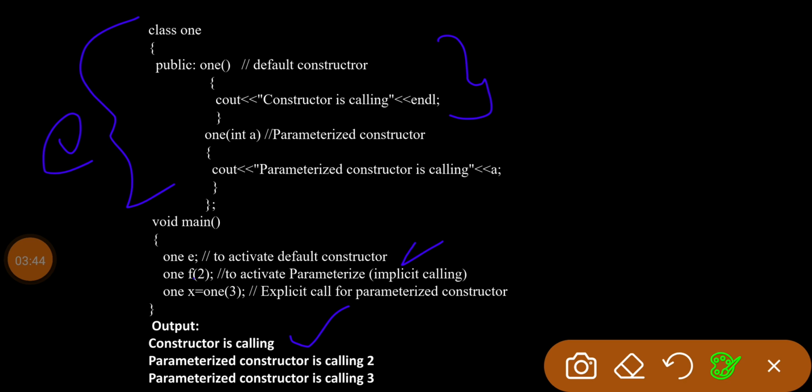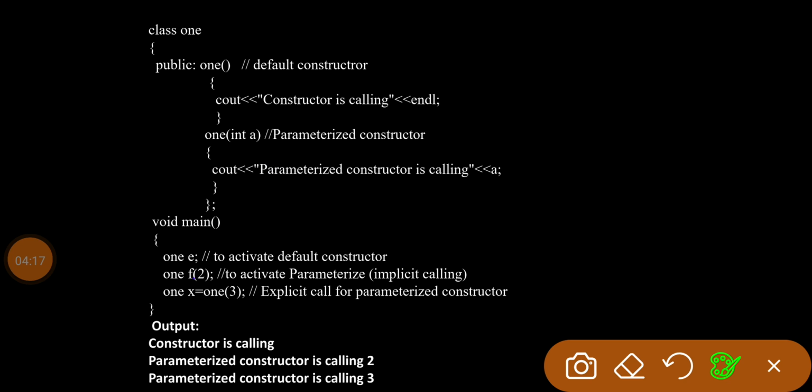Another thing is that parameters constructor can be called by two ways. One is implicit call and another one is explicit call. So this line indicates implicit call. So after the creation of object, immediately you can pass the parameter. The name of the object is F. So 1 F of 2. So F is an object. One F of 2. So the constructor with a single parameter, this 2 will be passed. This 2 will be passed in A.